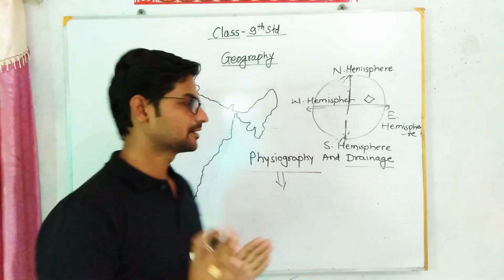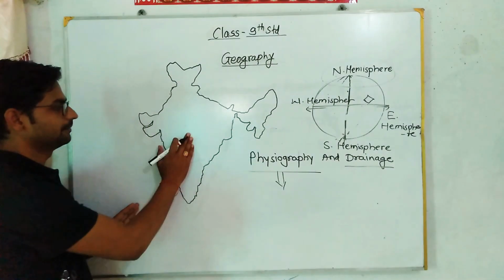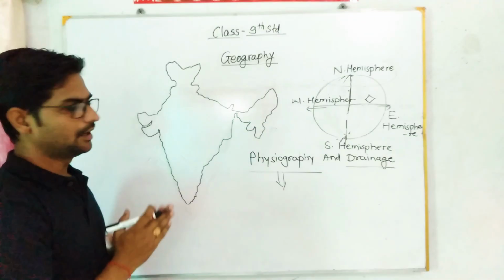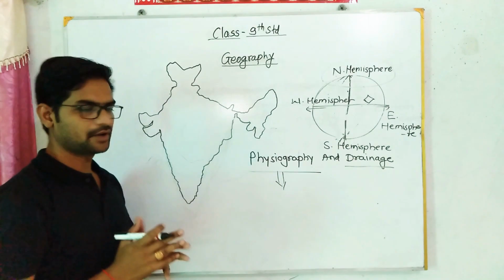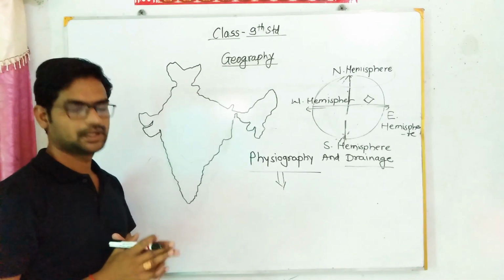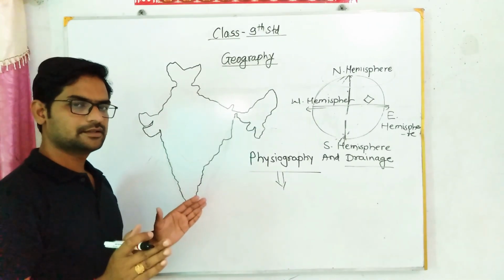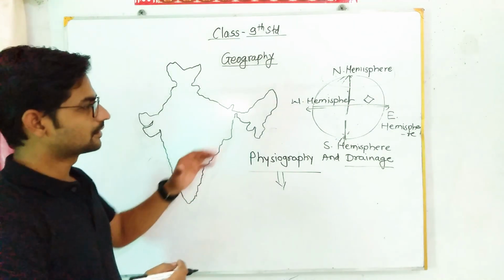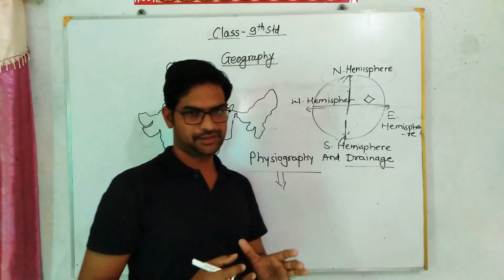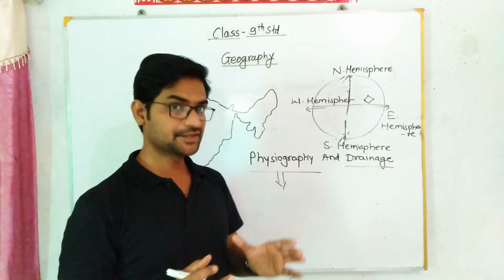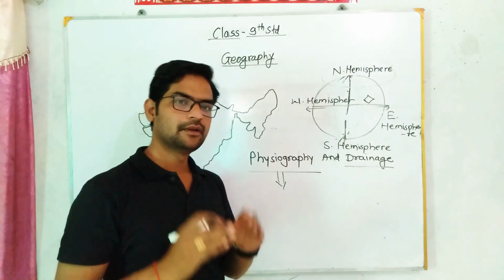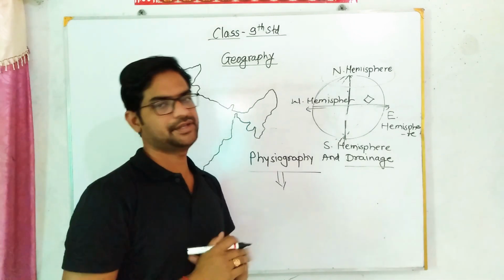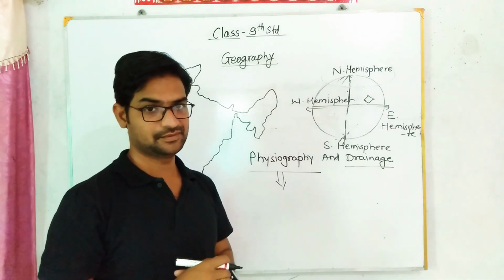Okay, let us come back to the nation. This is the map of India and we will discuss the physiography of the nation. My dear students, first I would like to clear one thing here, that is the climatic condition of the nation. The climatic condition of a nation depends on the location of the nation.